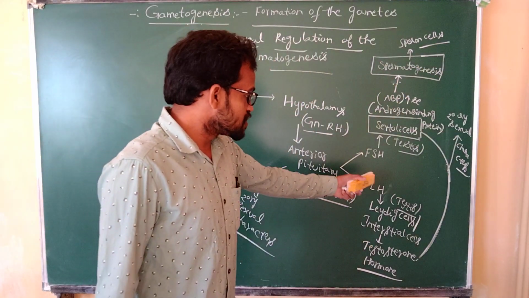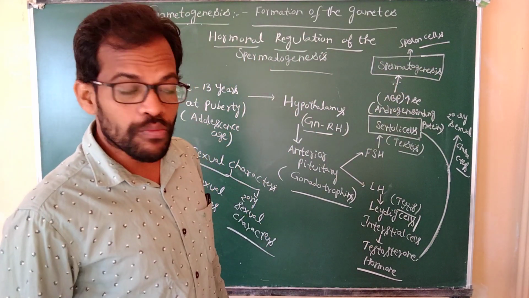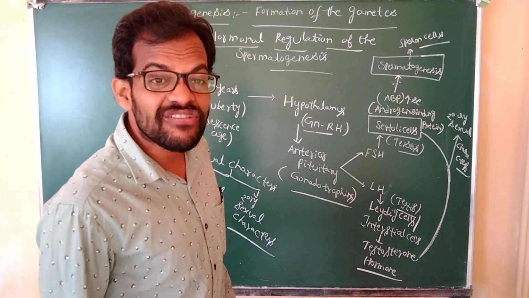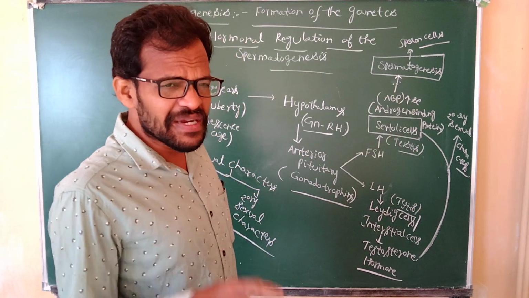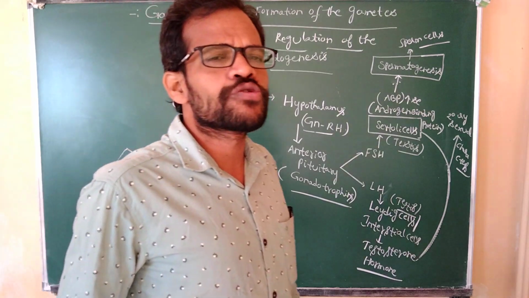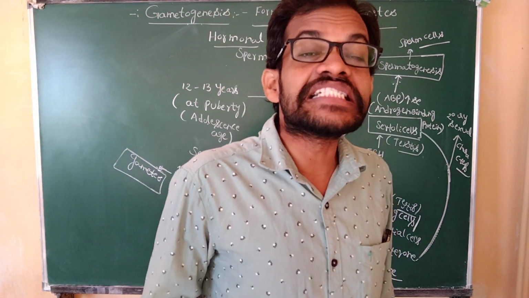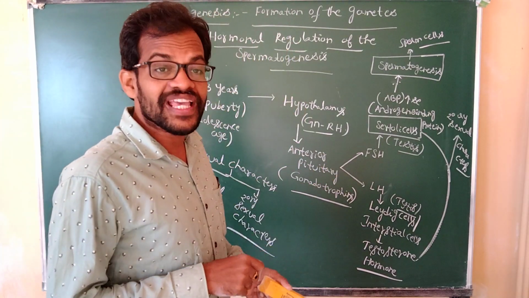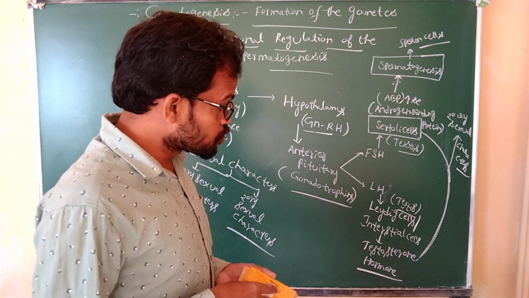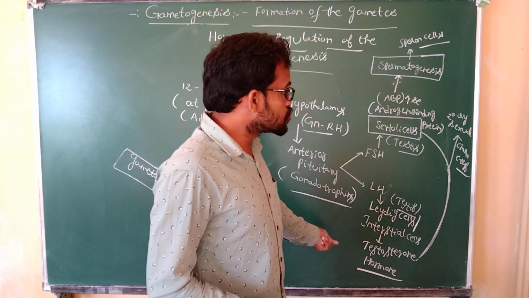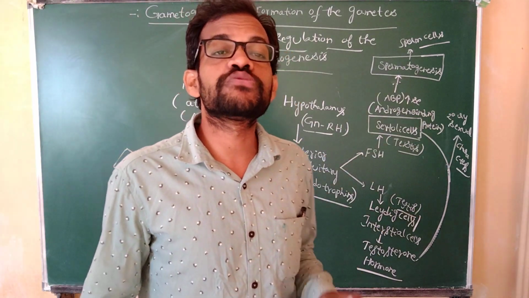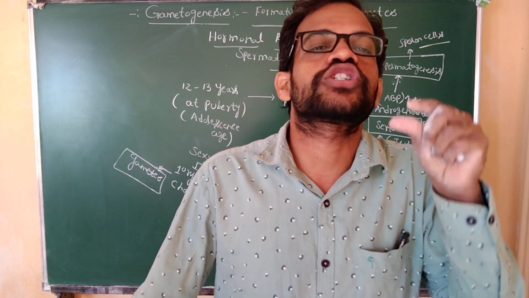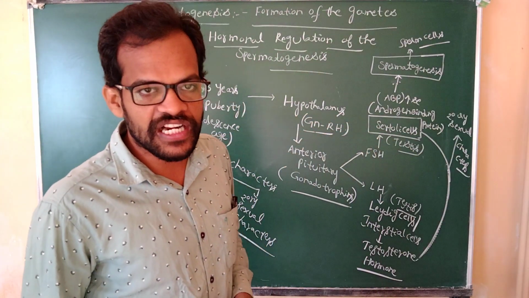Coming to the second hormone, luteinizing hormone. This luteinizing hormone acts on the Leydig cells. Between the seminiferous tubules there is a space known as the interstitial space. This space consists of Leydig cells, also known as the interstitial cells. They produce the testosterone hormone, which is also responsible for the secondary sexual characters of the male.